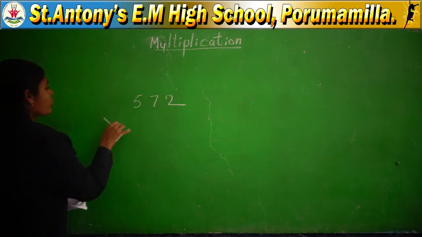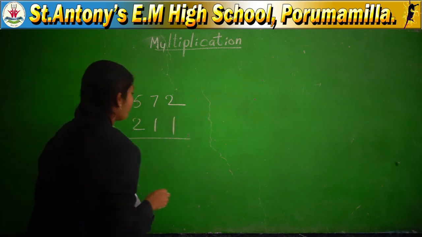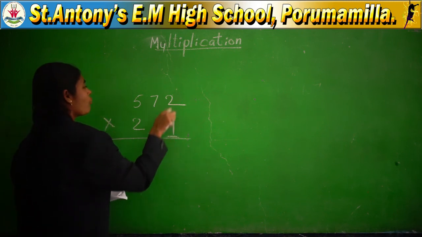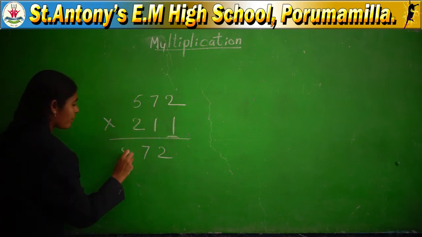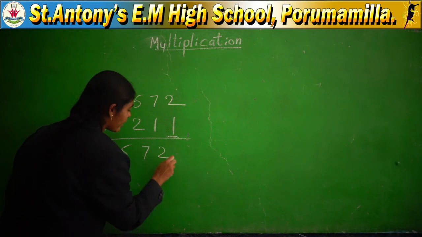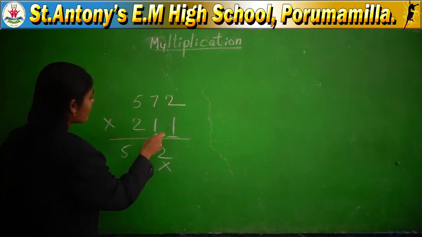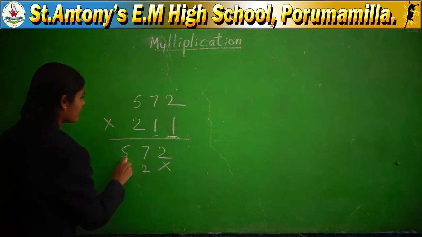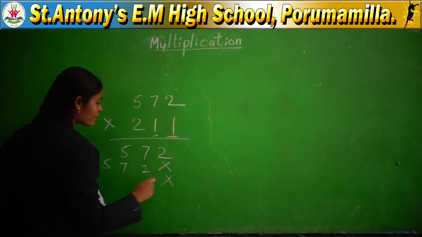572 into 211. Start from the ones place. With 1 you have to do 1 2s are 2, 1 7s are 7, 1 5s are 5. Is it clear, ma? Next, with the ones place you completed, immediately close the ones place and come to the next digit. So again same, 1 2s are 2, 1 7s are 7, 1 5s are 5. With 2 digits you completed, no? 2 places you have to strike out.